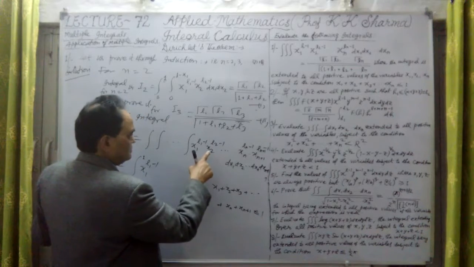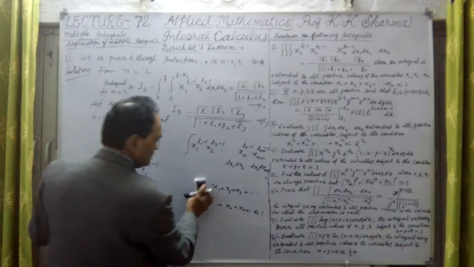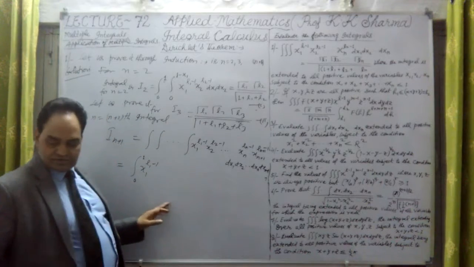this whole can be written from the previous example, so let me write that here.